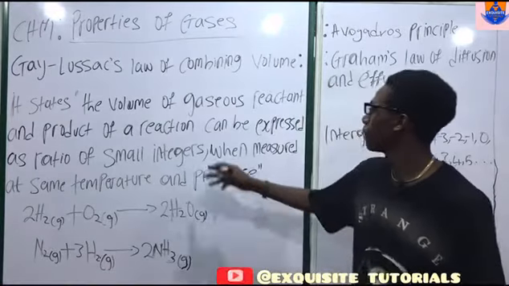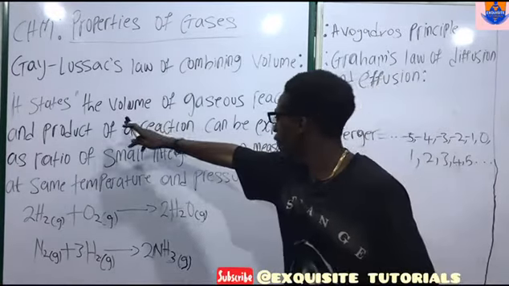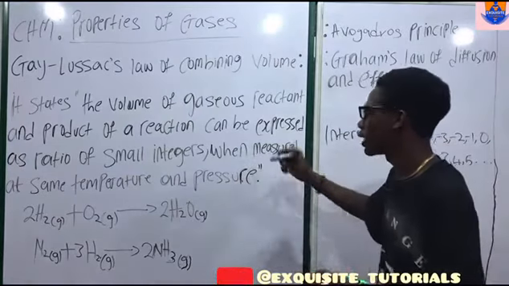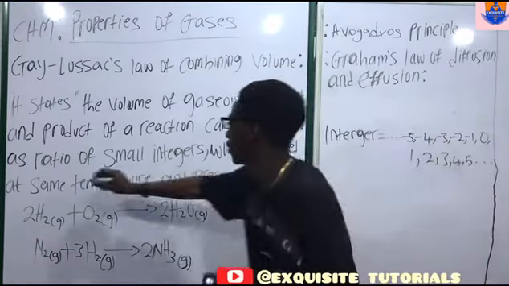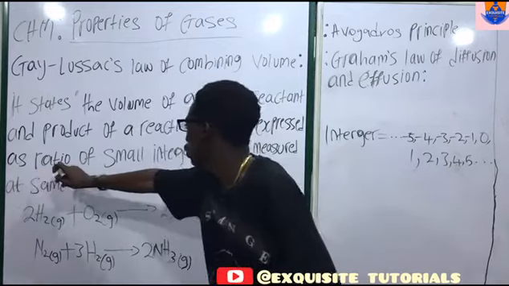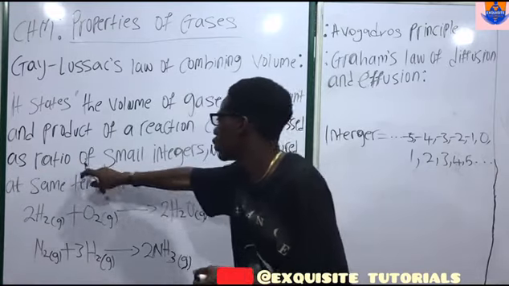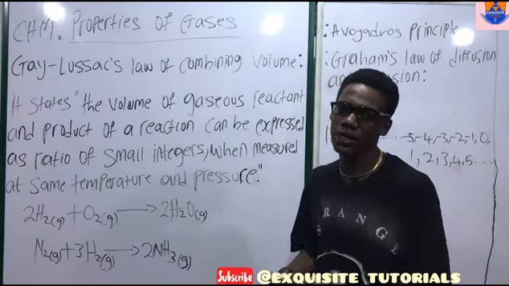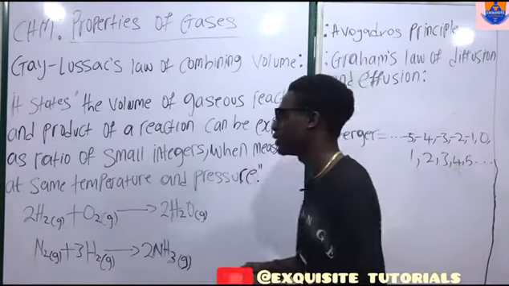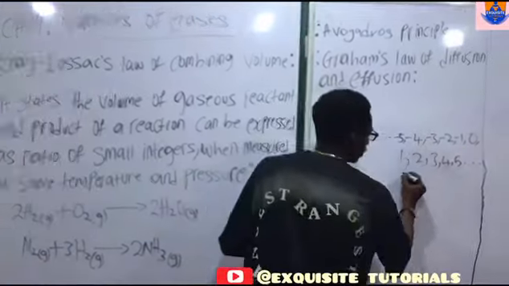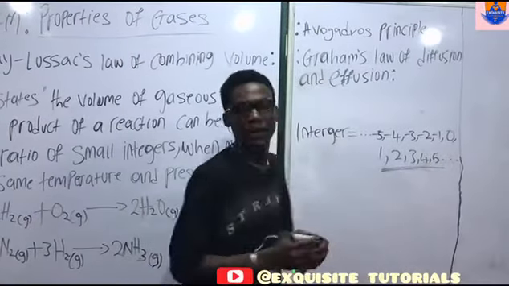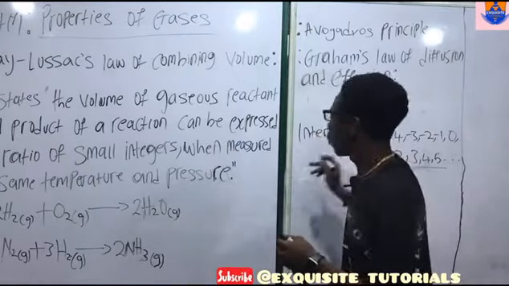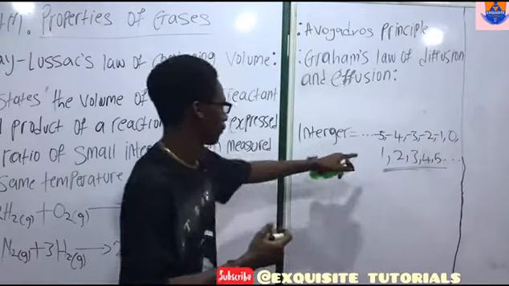It said the volume of gaseous reactants and products of a reaction can be expressed as a ratio of small integers. Remember, our volume can never be negative, so we're talking about the positive integers here.